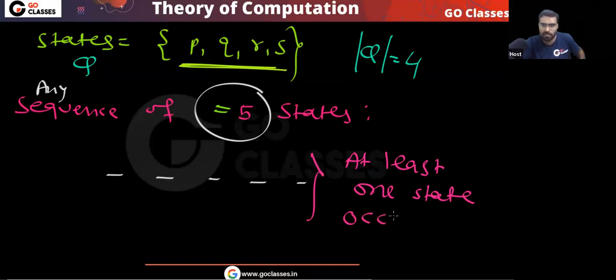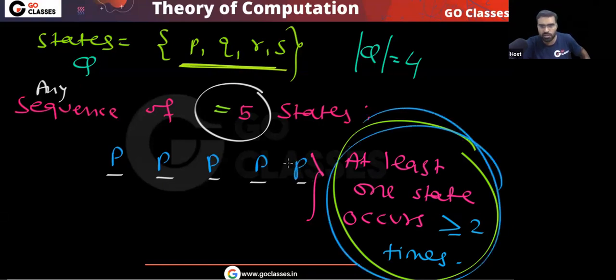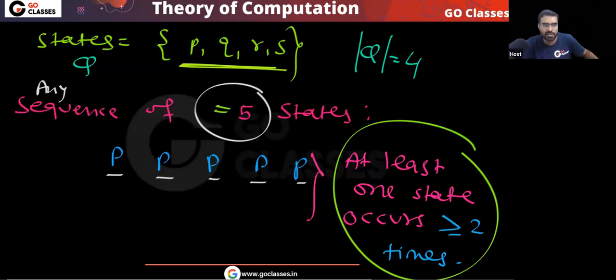How many times? Tell me, at least one state occurs how many times? At least 2 times. Okay, yes or no? At least one state occurs at least 2 times. Whatever you do, for example, if you do this, then also you can notice at least one state is occurring at least 2 times. Whatever you do, it will happen.